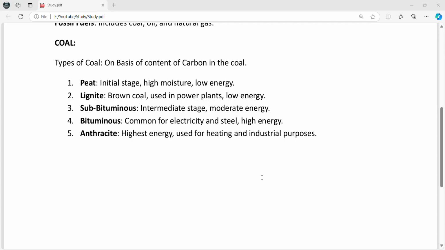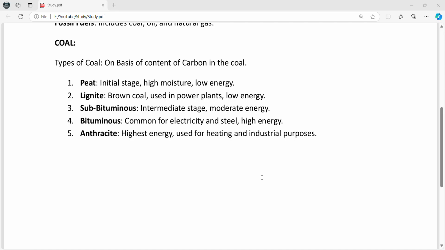The characteristics, we'll discuss the four characteristics for each coal. They are moisture content, carbon content, energy content, appearance, and we also discuss the uses. Coming to the characteristics of peat, its moisture content is very high and its carbon content is low, and the energy it produces is lowest among all types of coal. How does it appear? Its appearance is brownish and spongy.